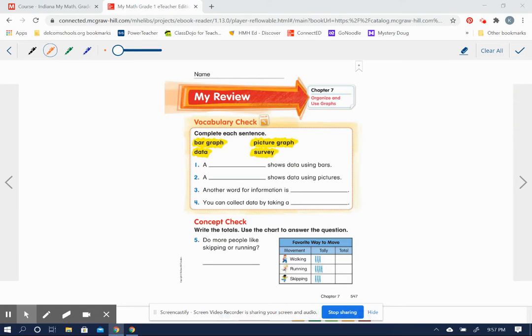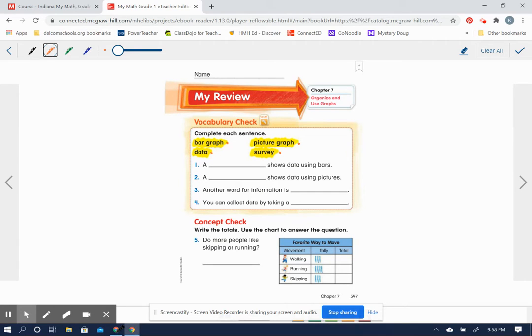Hello, boys and girls. Today we're finishing up Chapter 7, Organizing and Using Graphs. We're going to start here with our vocabulary. The words highlighted in yellow say bar graph, data, picture graph, and survey. So we're going to fill in the blanks here with the vocabulary word that makes sense.